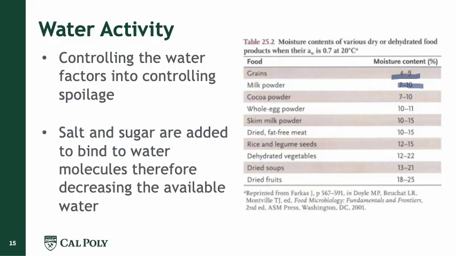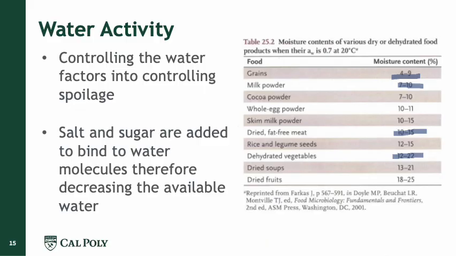Dried fat-free meat between 10 and 15%. Some rice and legume seeds between 12 and 15. Dehydrated vegetables between 12 and 22. Dried soups and dried fruits, and we have the different ranges: 13 to 21, 18 to 25.